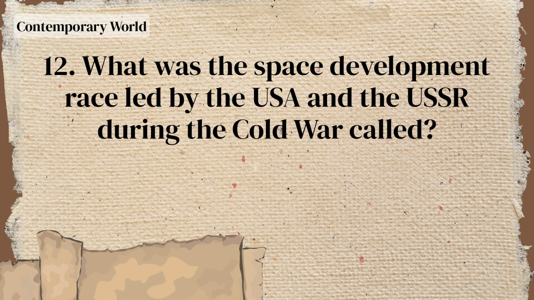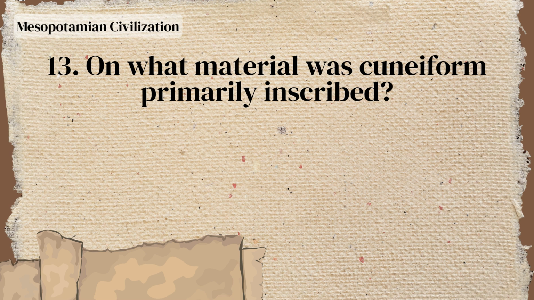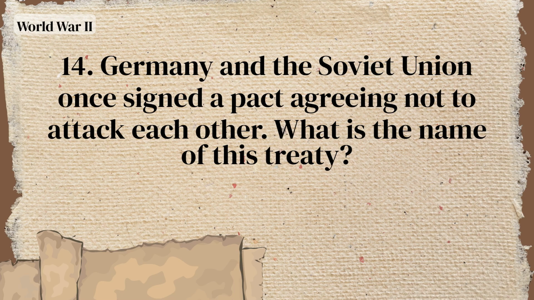Lion hunting. What was the space development race led by the USA and the USSR during the Cold War called? Space race. On what material was cuneiform primarily inscribed? Clay tablets. Germany and the Soviet Union once signed a pact agreeing not to attack each other.